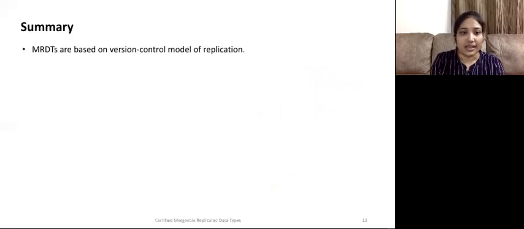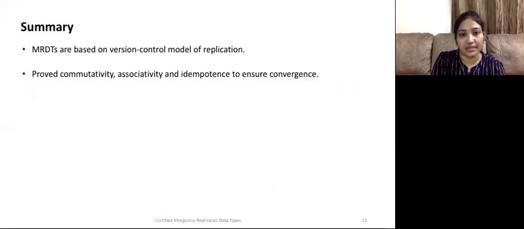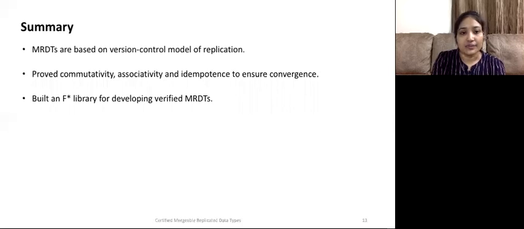So to summarize, MRDTs are based on the version control model of replication. Any replicated data type with a three-way merge function is called a mergeable replicated data type. Commutativity, associativity, and idempotence are three properties needed to ensure convergence in any state-based CRDT. To this end, we have built an F star library for developing certified MRDTs. The client of the library has to implement the data type and prove the above three properties for the data type, and the library in turn will ensure convergence.